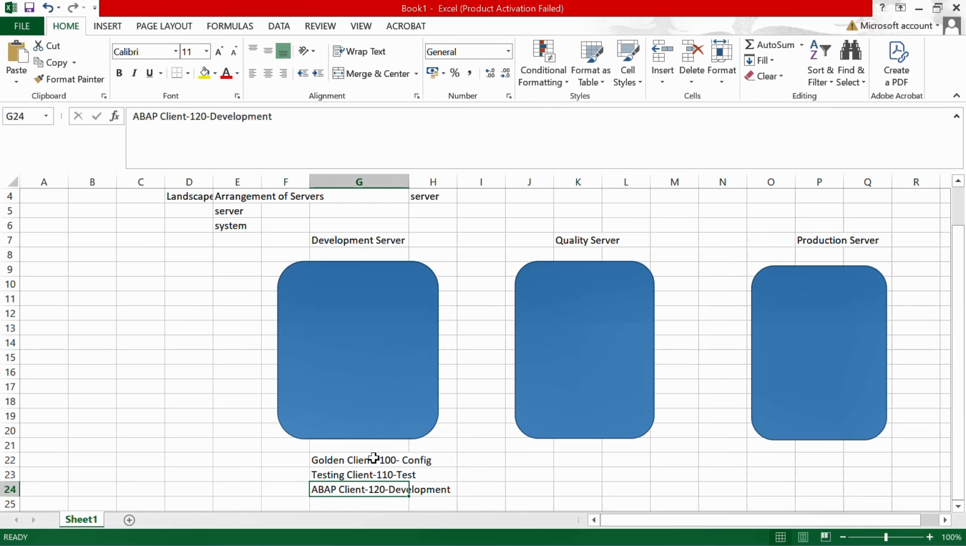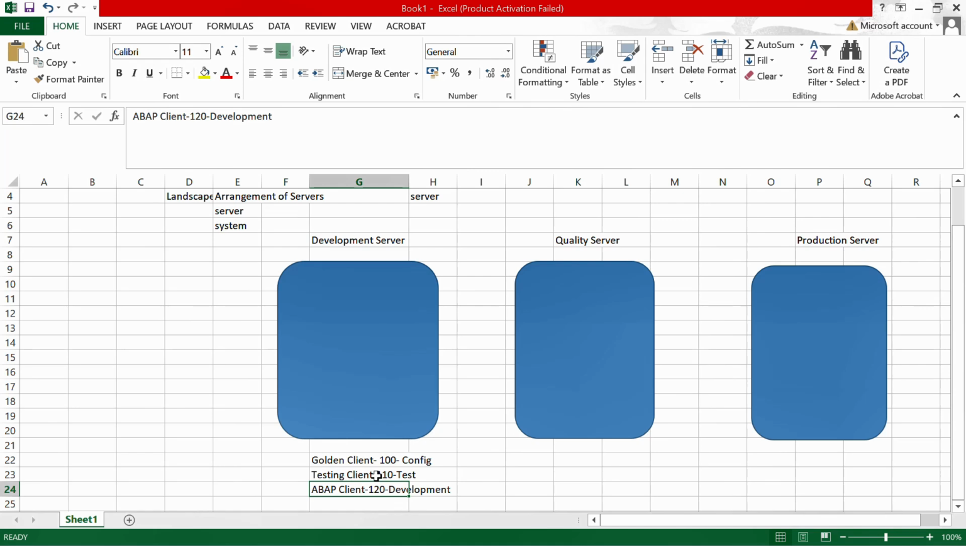When we do the configuration in the golden client, we have to save it somewhere. SAP provided the transport request. Imagine a transport request is nothing but a truck, which carries different objects. All the configuration is saved in this truck. Now we have to move the truck from the golden client to the testing client.